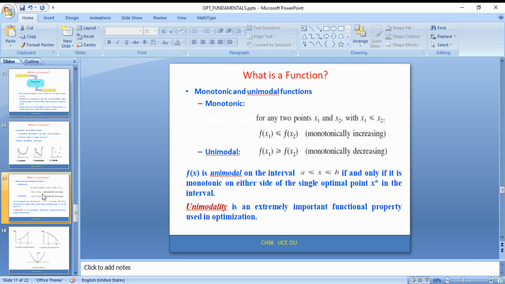Further, we can also see the functions. A function may be a unimodal function. In this, unimodal functions have been further classified into monotonic and unimodal. Monotonic is divided into two conditions: a monotonically increasing function and a monotonically decreasing function. If this is the kind of function that exists, it is not at all possible to get the optimal solutions, because with these functions, it is not possible to get the optimum solutions.